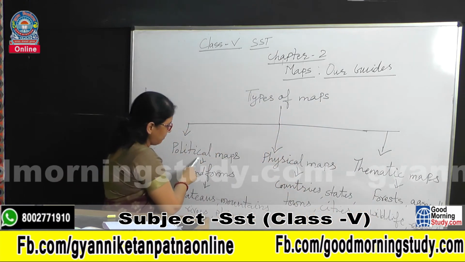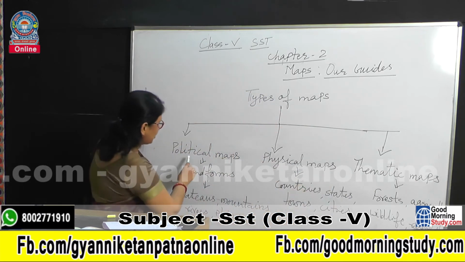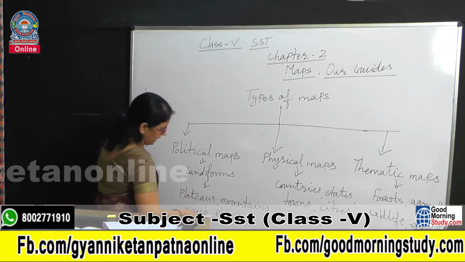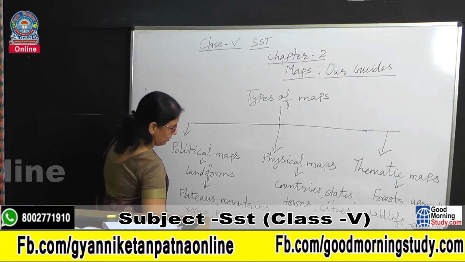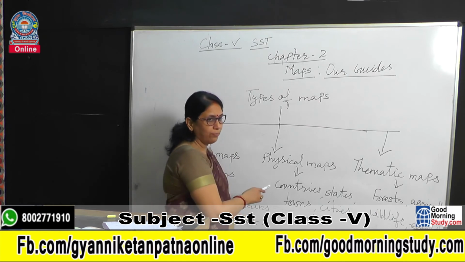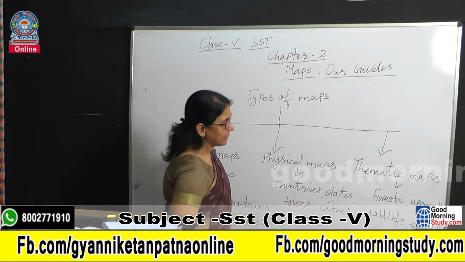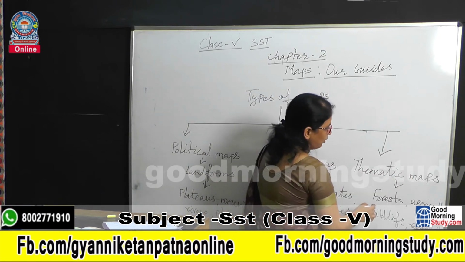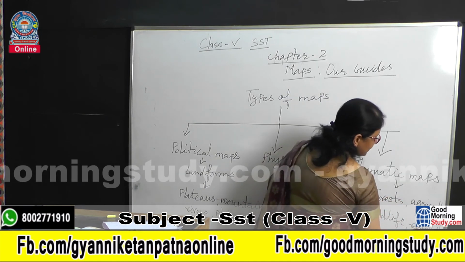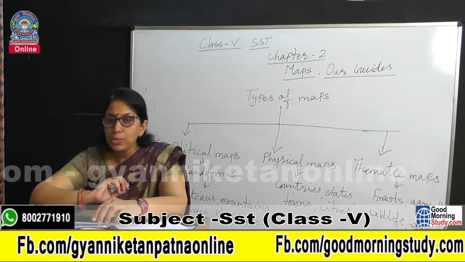There are 3 types of maps: political maps, physical maps, and thematic maps. Physical maps show the landforms such as plateaus, mountains, rivers, plains, etc. Okay, and political maps show the boundaries of any countries, states, towns, cities, etc. And the thematic maps show the forests, agriculture, wildlife, rainfall, etc. Okay, you understood?